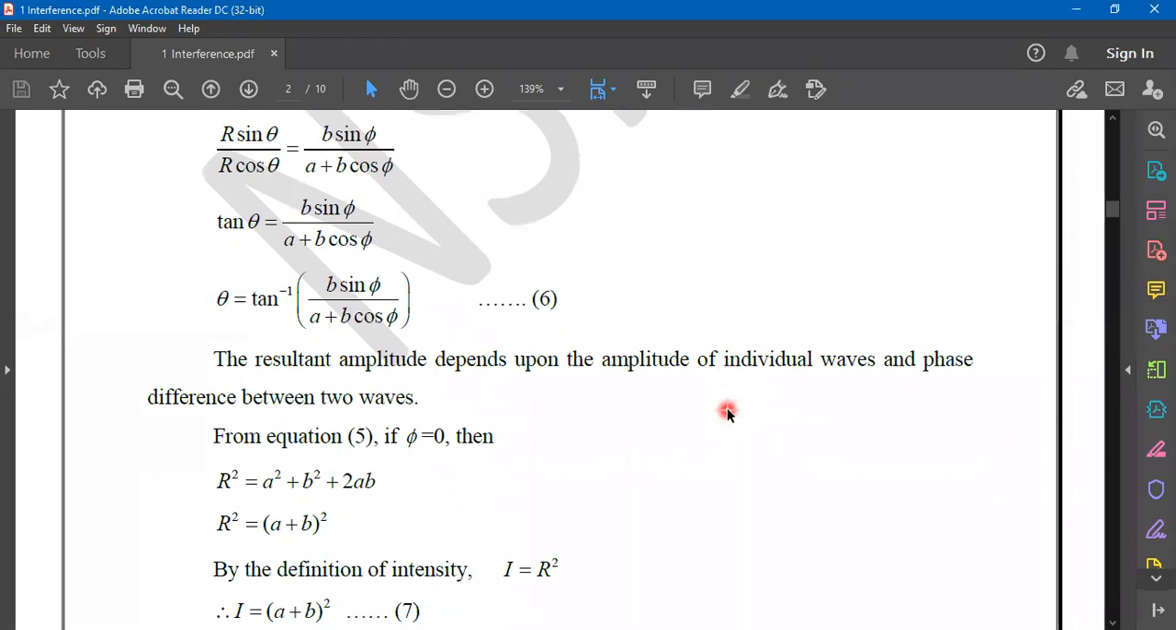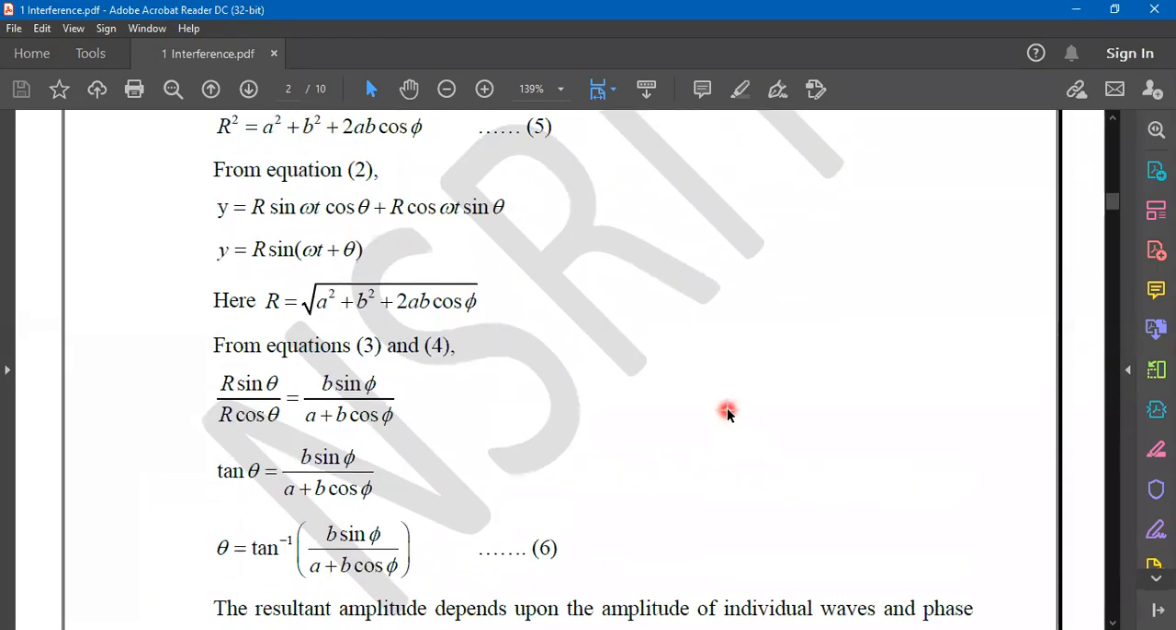Then you got y equals R sin omega t plus theta. This is actually the resultant wave displacement. That means when two waves having displacements y1 and y2 superpose with each other, they result in a new wave. That new wave will be in the form of y equals R sin omega t plus theta.